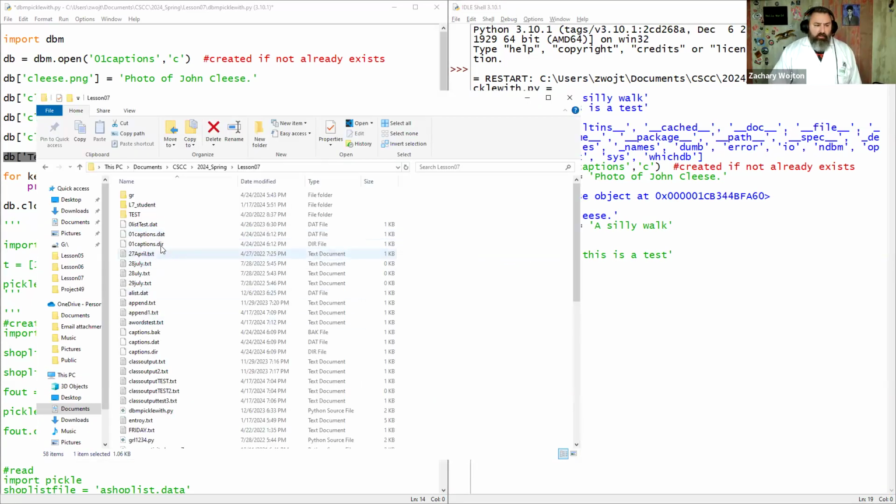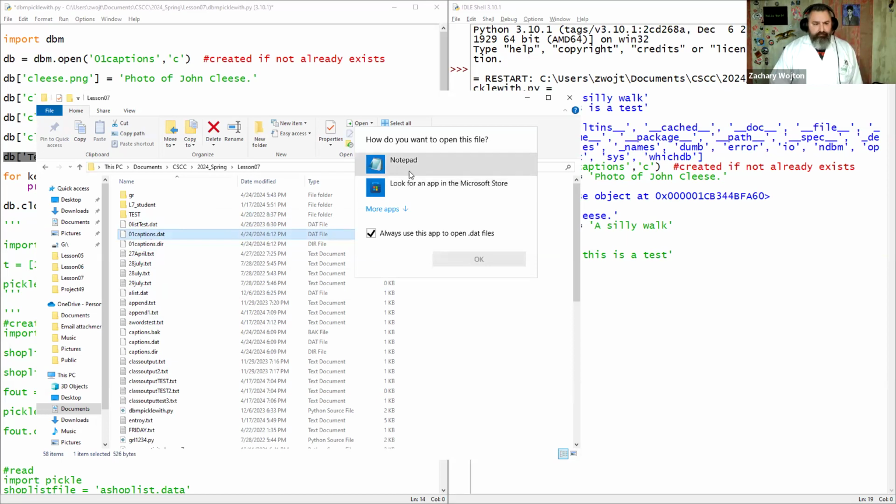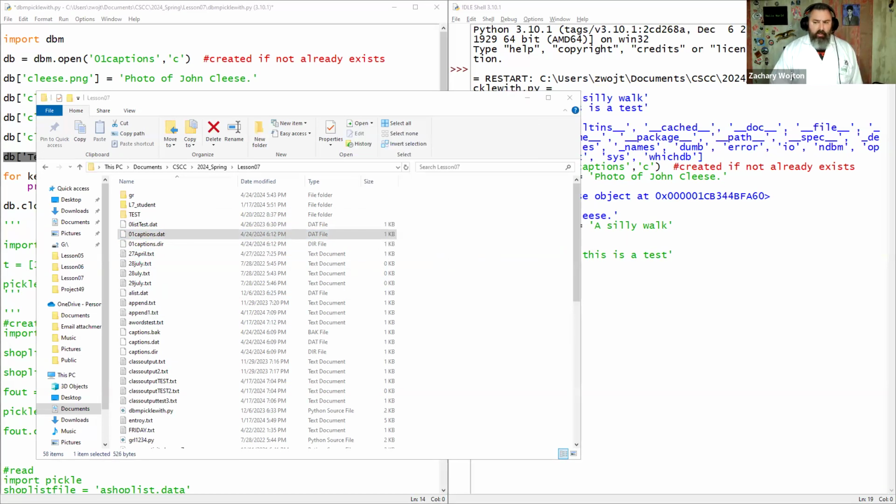And then we're going to take a look at the size of it. You notice now that there are more files. There's a captions.dat data file and a captions.dir directory file. Notice they're both 1 kilobyte. We didn't add much data, right? Well, if you try to open this, just open it in Notepad, it's going to look really bizarre.